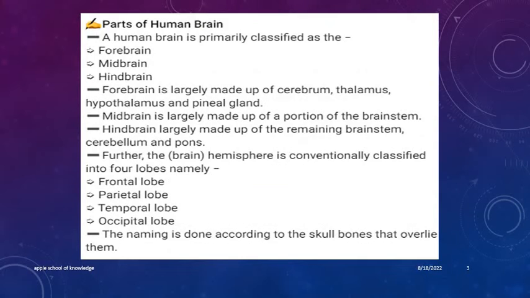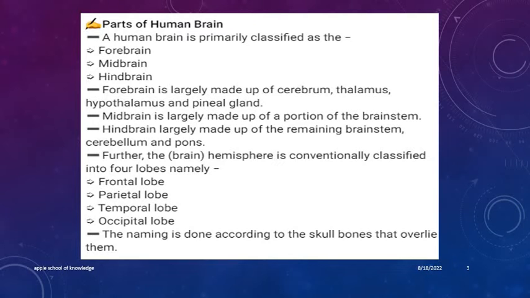Parts of the human brain. A human brain is primarily classified as the forebrain, midbrain, and hindbrain. Forebrain is largely made up of cerebrum, thalamus, hypothalamus, and pineal gland. Midbrain is largely made up of a portion of the brainstem. Hindbrain is largely made up of the remaining brainstem,